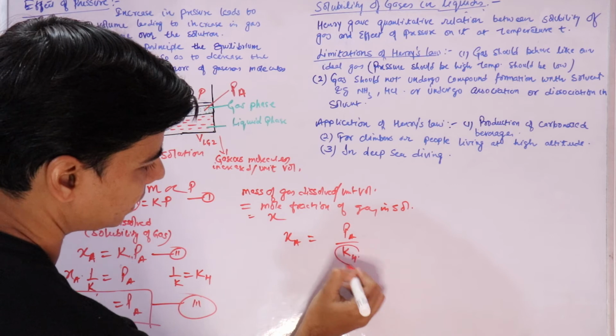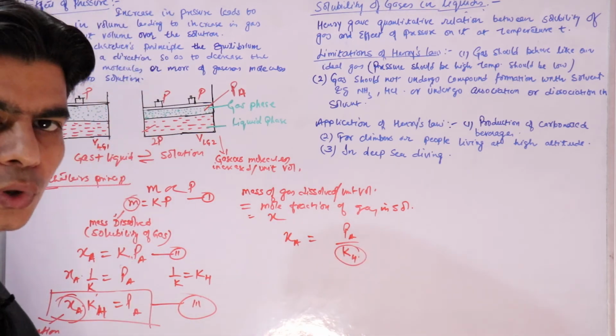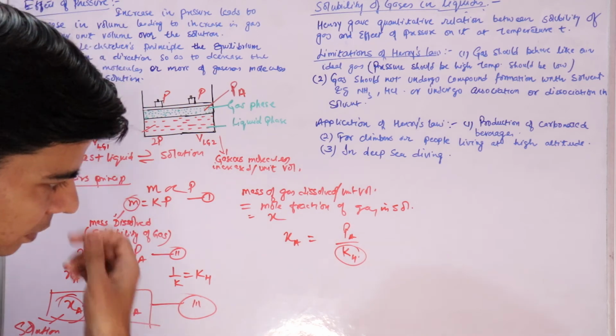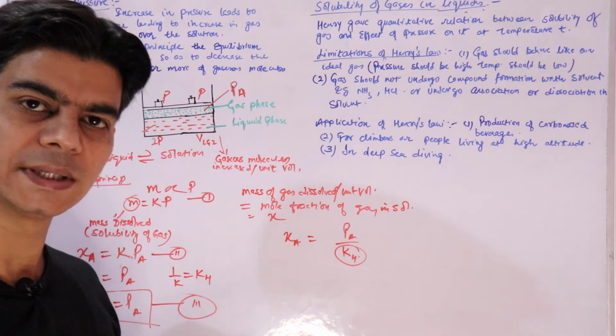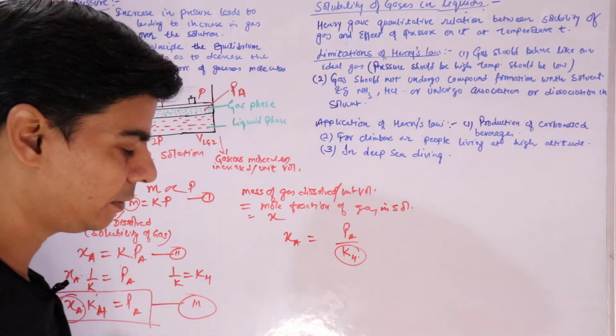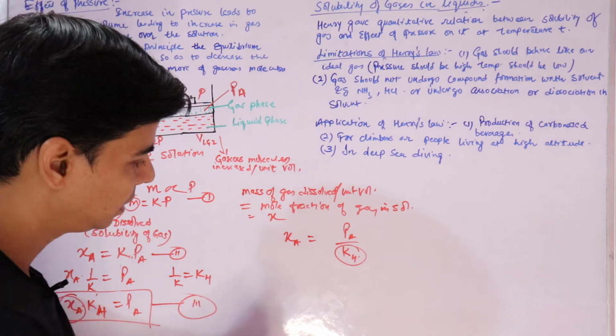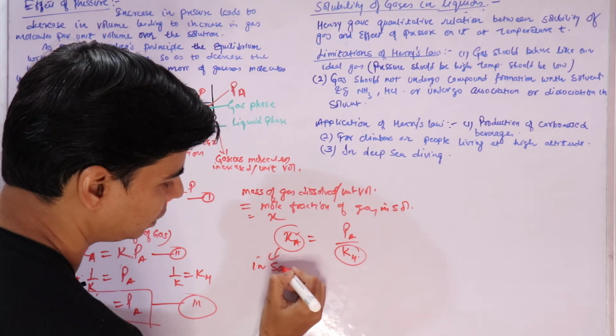So this KH, which is Henry's constant, depends on the nature of the solute and the solvent, the nature of the gas and the solvent. Here the solute is gas, right? So KH is inversely related to XA. XA is the mole fraction of gas in solution.